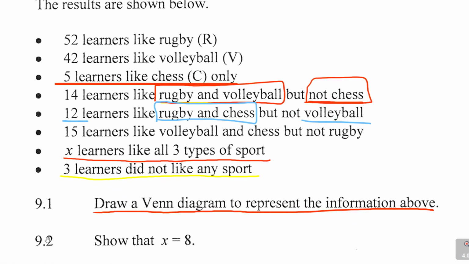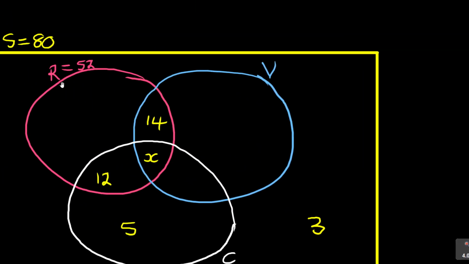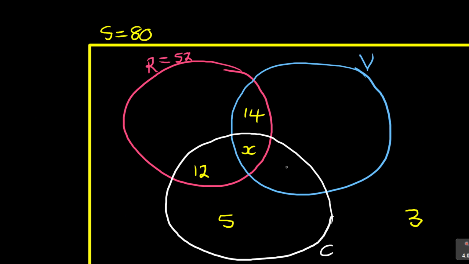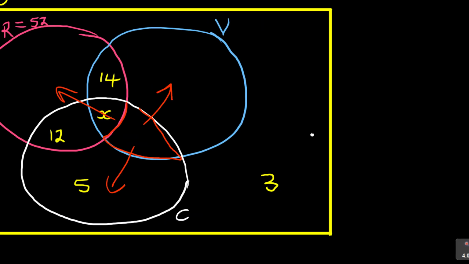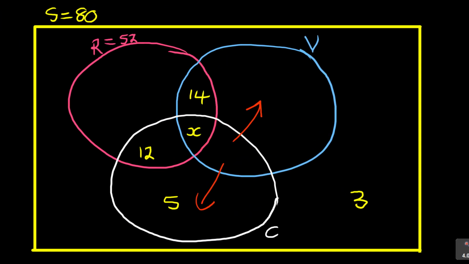And then do we have more information? There it is, the 15 learners, the last one. It says 15 learners like volleyball and chess but not rugby. So let's go to volleyball and chess. There is volleyball learners, there is chess learners, but don't include X, because X will include what? Rugby. So they say volleyball and chess but not rugby. See that? So if you do that, it will be these learners. They are 15. So you come here and say these are 15 learners.